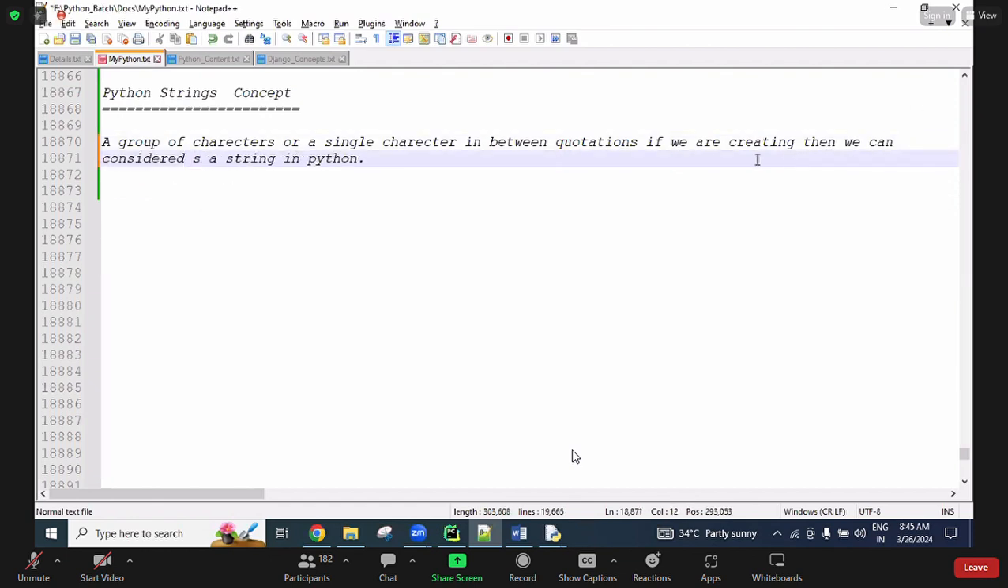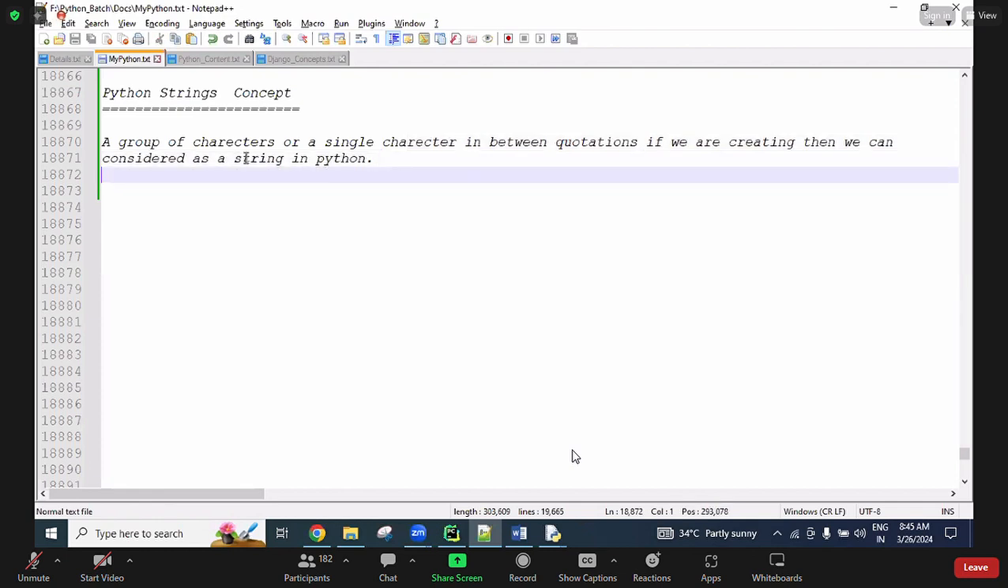All be clear? Simple points. So a collection of characters or a single character in between the quotations, if creating, that is considered as a string in Python.